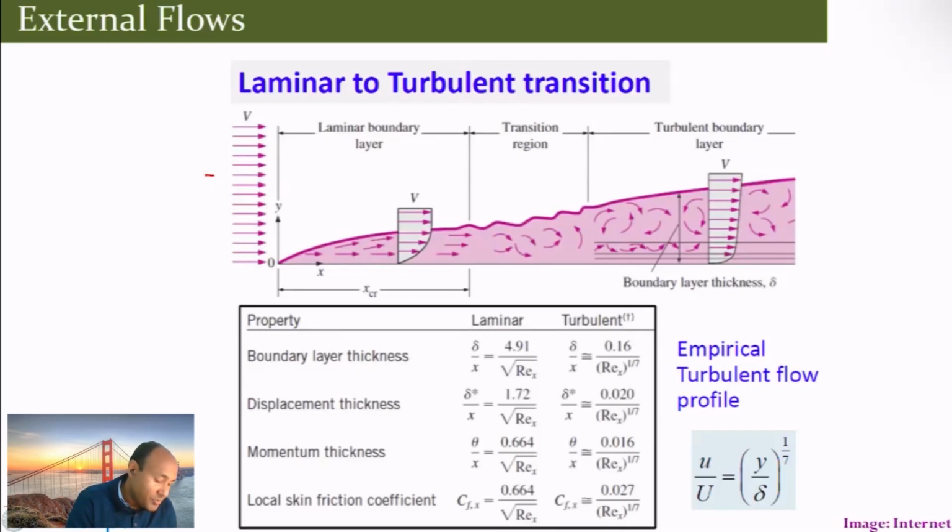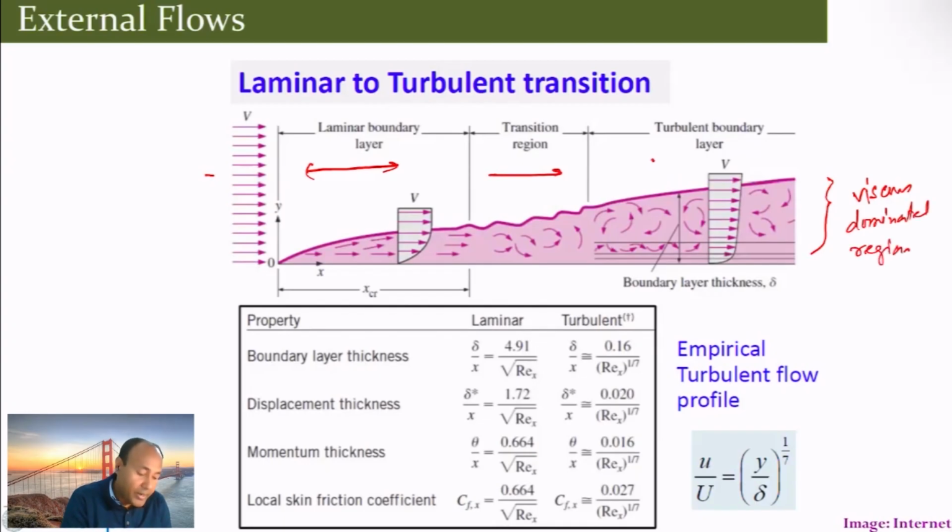If you see this, there would be a stage where you have a laminar boundary layer, okay, and then you have a transition layer, and finally a turbulent layer. So obviously this region is the viscous dominated region, and outside that, the empirical turbulent flow profile could be some kind of a power law profile, and you can estimate boundary layer thickness, displacement thickness, momentum thickness, local skin friction, everything.